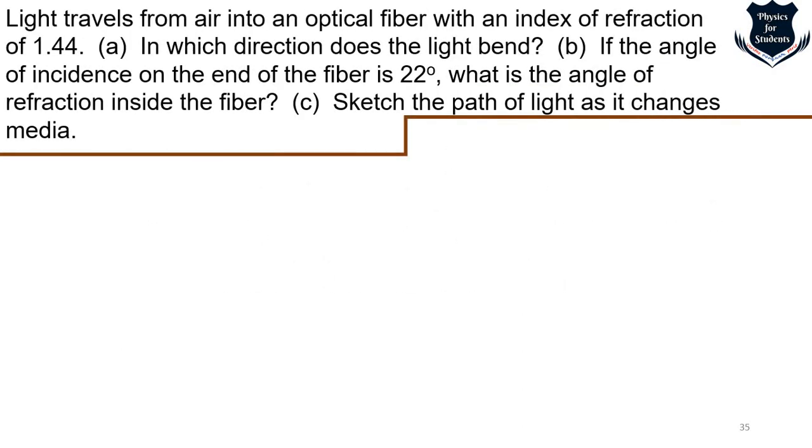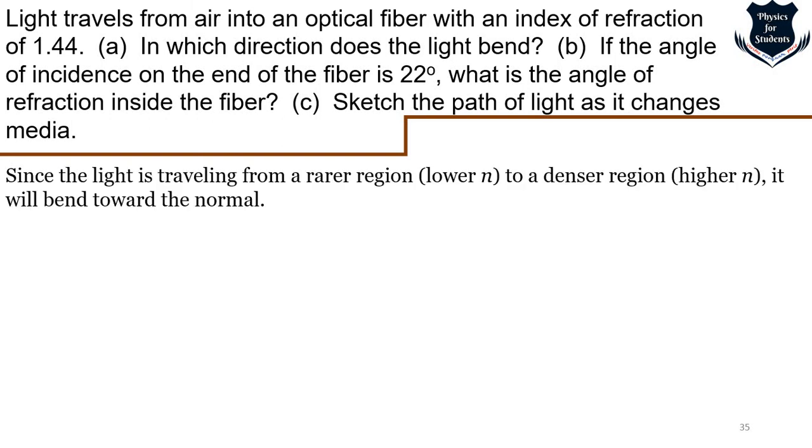So you get this one, you can read it out. Into an optical fiber of 1.44, light bends, angle of incidence is 22 degrees. What is the angle of refraction? So I write that since the light is traveling from rarer to denser, lower to higher, it will bend towards the normal.